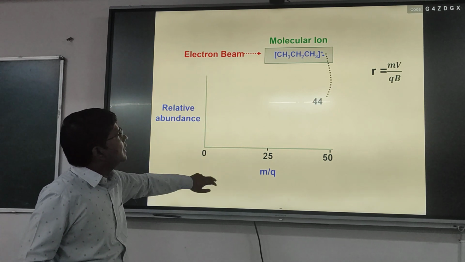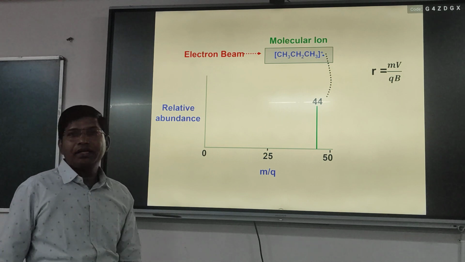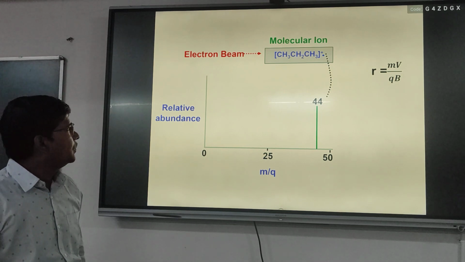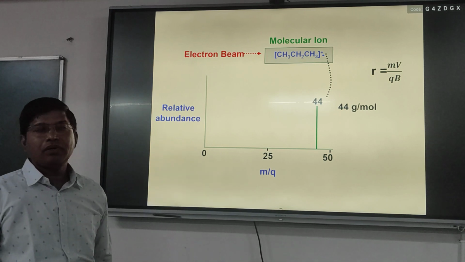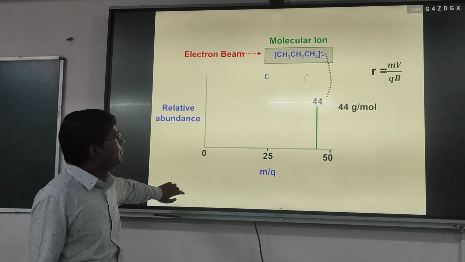For the molecular ion, we will get a peak at 44, that is 44 grams per mole.